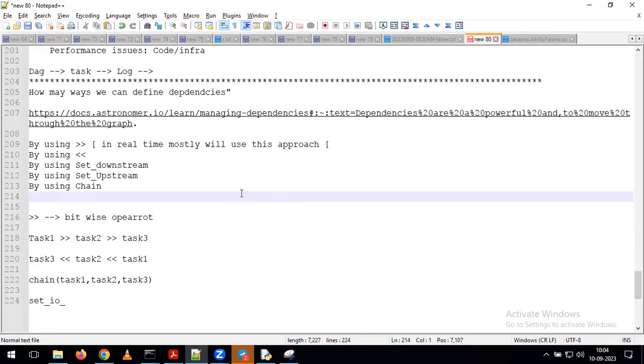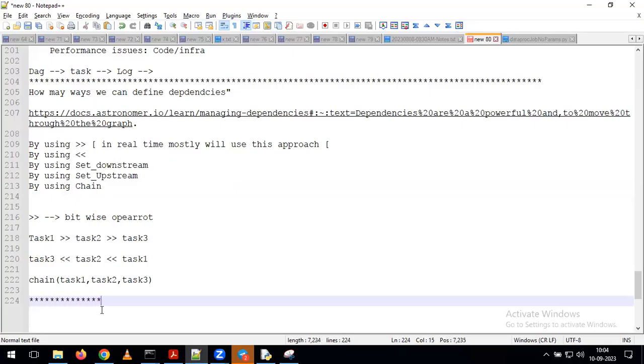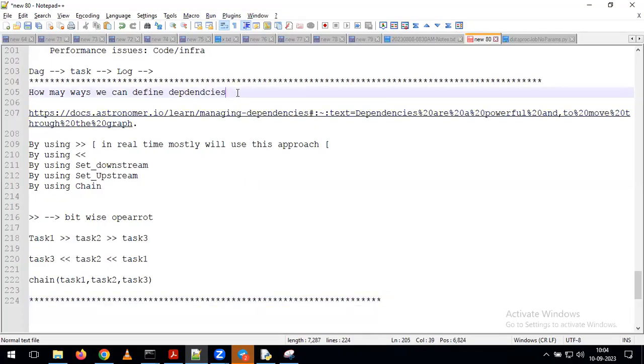No, in real time we are using the greater than. Whatever we discussed in the class, that is the one we use in real time. So these are some concepts we need to understand as part of Airflow. The class is completed.